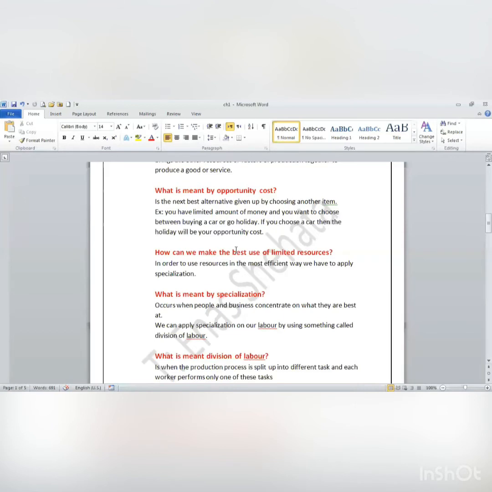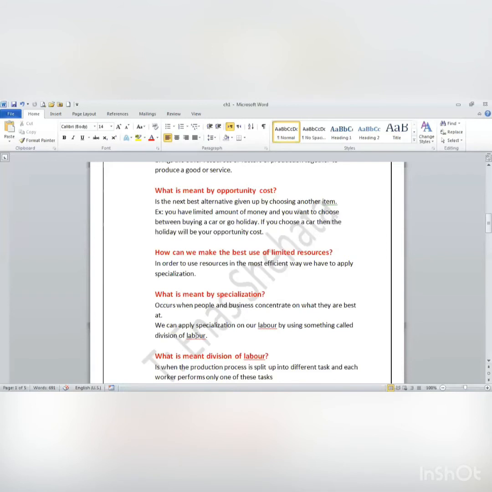For example, what subject am I going to teach? The subject that I'm best at, which is business and accounting. I will not teach physics, for example. So I'm going to choose the one that I'm best at. Okay. Now, how will we apply this on business? We will apply specialization on our labor. We're going to divide our labor into groups, and each group is going to do the thing that it is best at, which is called division of labor.